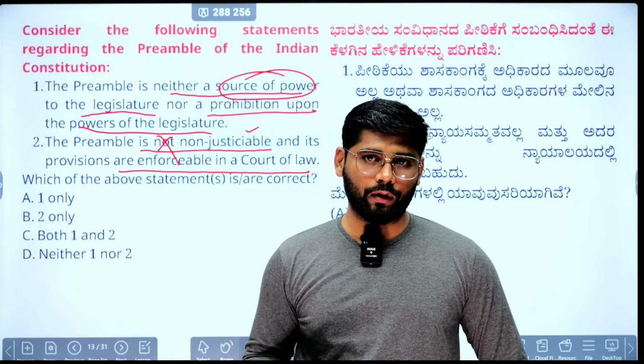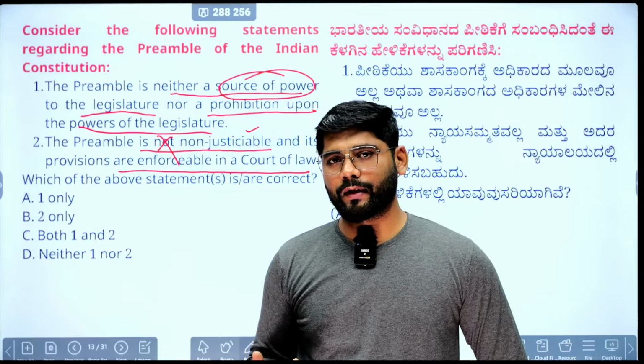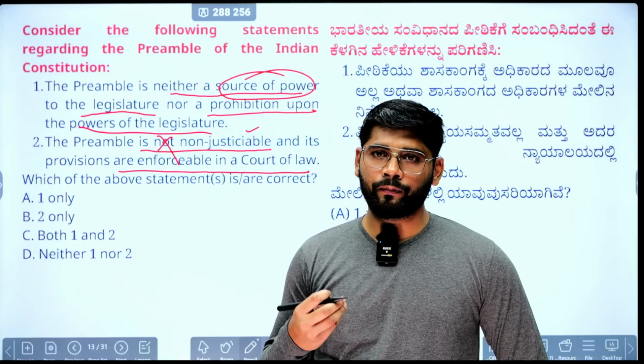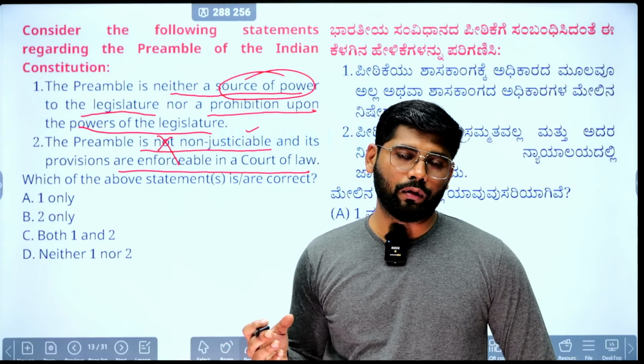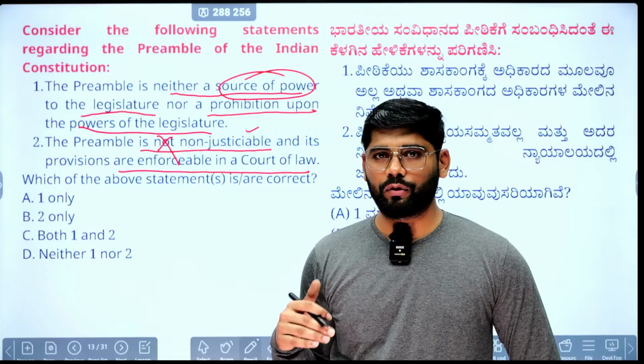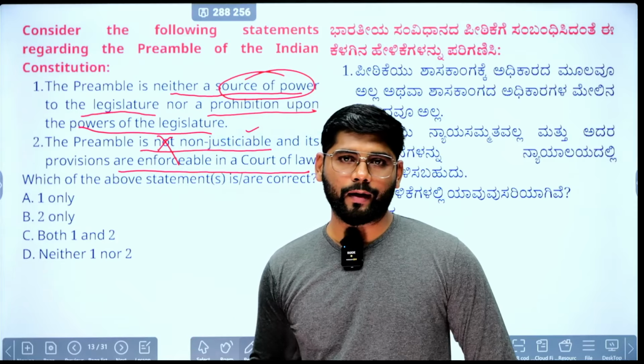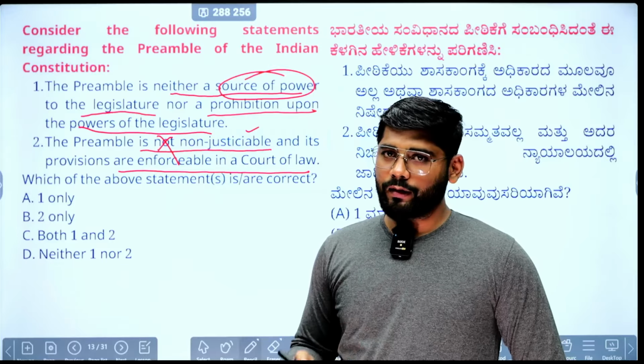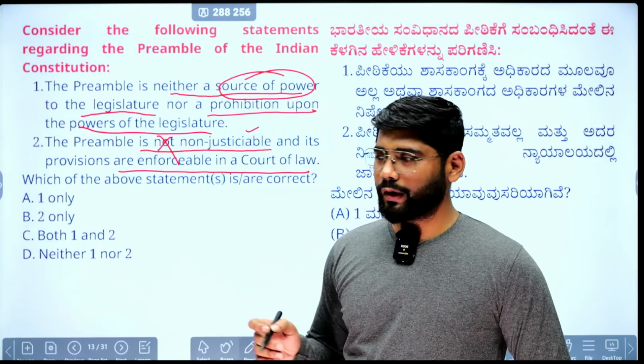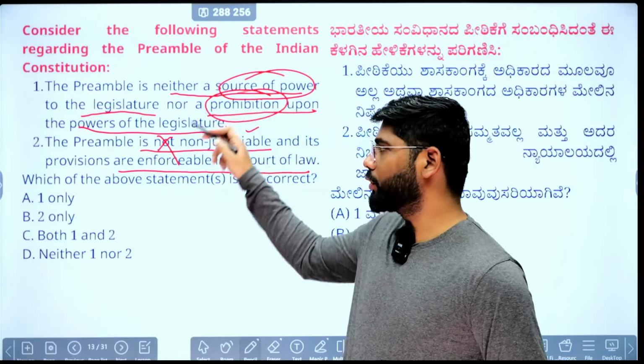If parliament or state legislature says that there should be no religion that can be practiced in the country, it will violate the constitutional provision, that is fundamental rights given under Article 26 to 28, the religious freedom. So it will violate the constitution. That's why the preamble is not made the source of power, nor is it the prohibition upon the powers of legislature.